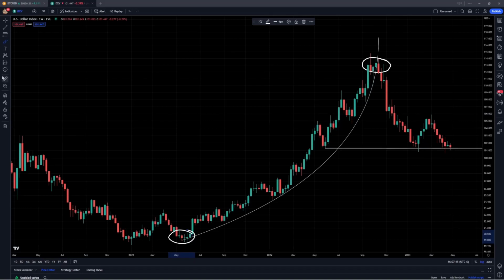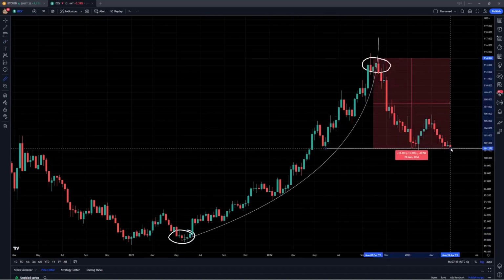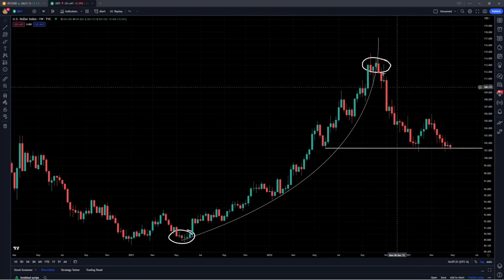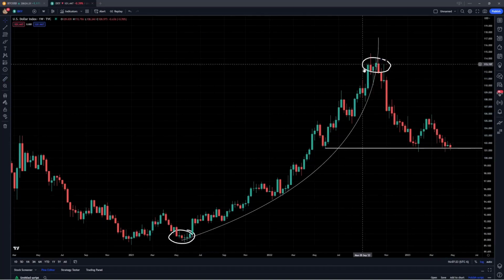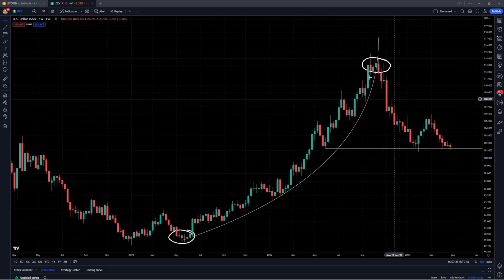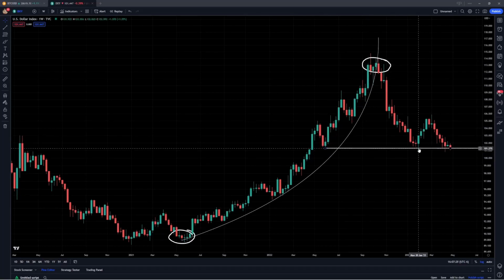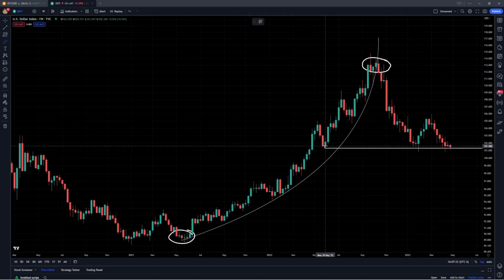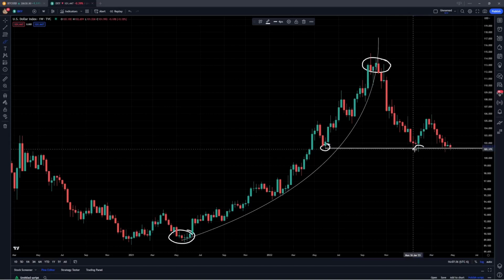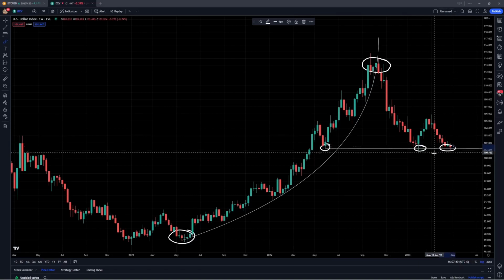Now that we have, from this local high at 114, come down by about 11% or so, you can really start to see how that parabola move has ended, and now we're in this declining phase. So DXY is coming up and retesting 101.3, a key low from back here in May of 2022. And this was also the low in the support from January, beginning of this year. And now we just have a few more retests coming down for the third time to retest this as support.